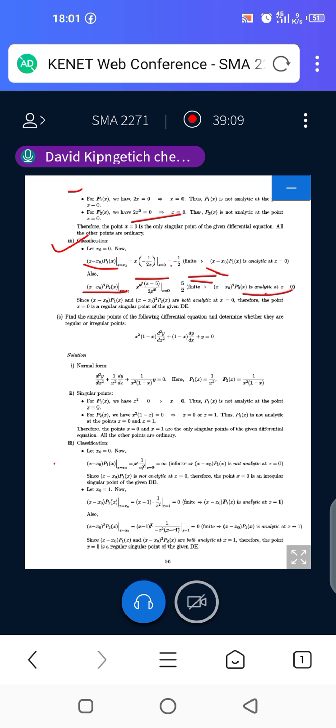So now that both P1 of x and P2 of x are analytic, we refer to x equal to x naught as a regular singular point. Supposing one of them, maybe P1, failed to be analytic, then you would refer to it as an irregular singular point. So we have example number 2.